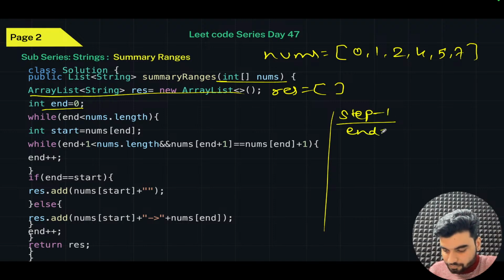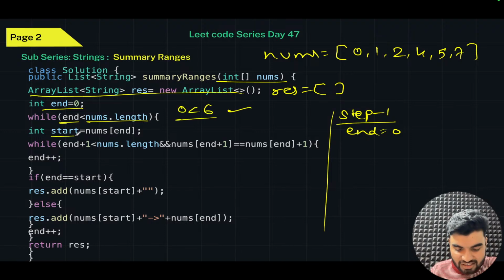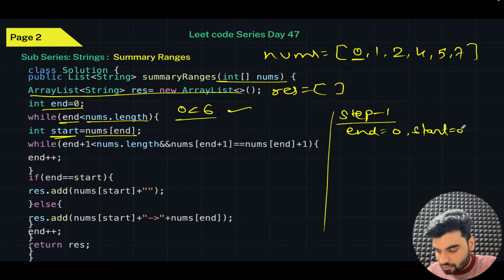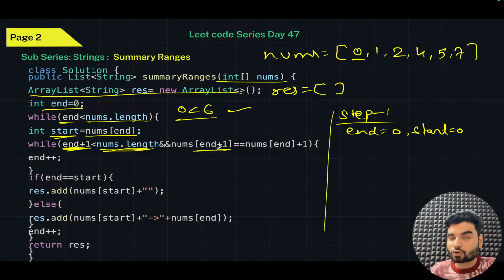Here end is 0, pointing to 0. So if 0 is less than the length of the array, the length of the array is 6. So if 0 is less than 6, yes, that is true. You need to calculate your start as well. So start will be the value at index 0, that end is pointing to, so nums[0]. Start becomes 0. You have to check whether end plus 1 is less than the length. If end plus 1 is not less than the length, then you cannot access the last index, that is not possible.